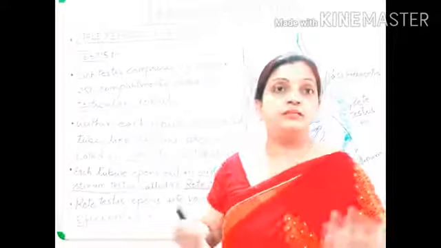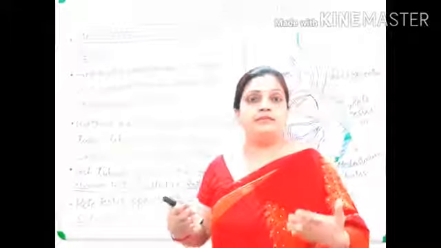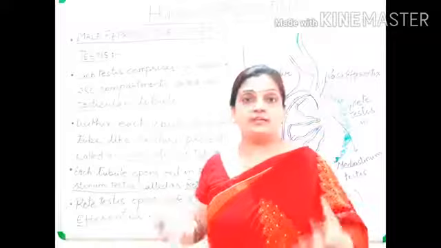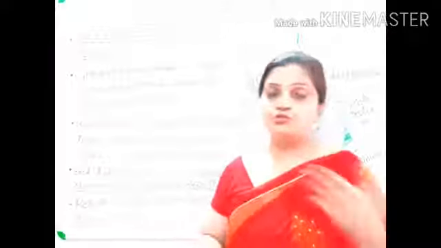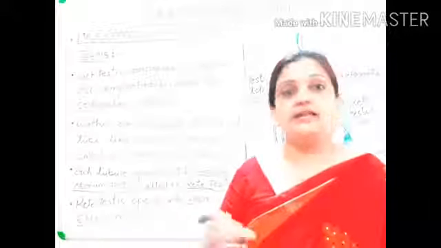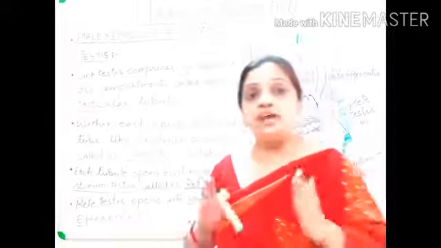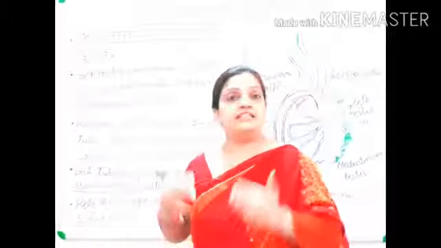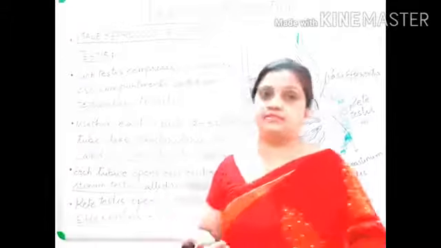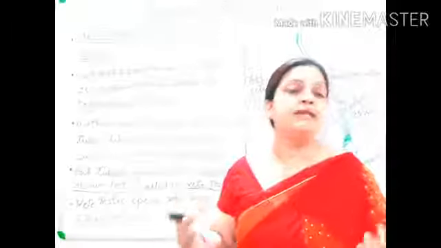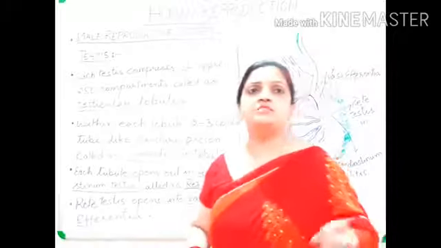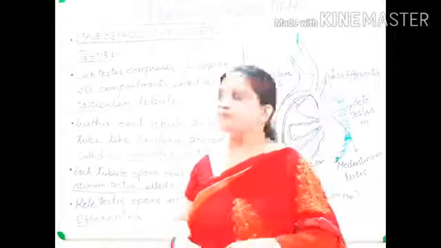So what will be the number of seminiferous tubules present in the testis? 250 multiplied by 3 is 750. So 750 seminiferous tubules are present within the testis of a male reproductive system. It was asked in competitive exams also.